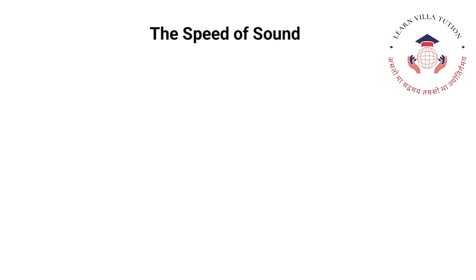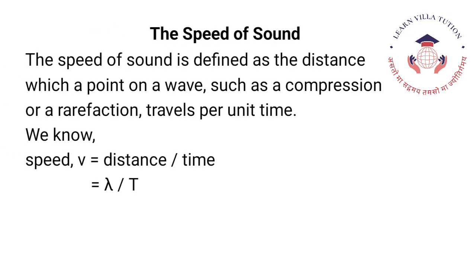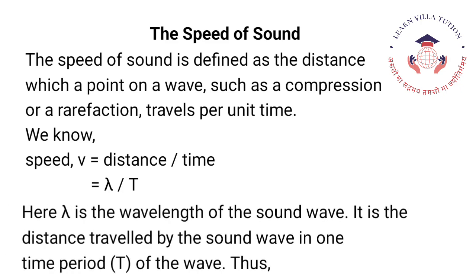The speed of sound. The speed of sound is defined as the distance which a point on a wave, such as a compression or a rarefaction, travels per unit time. We know speed, v, is equal to distance upon time, which is equal to λ upon T. Here λ is the wavelength of the sound wave. It is the distance traveled by the sound wave in one time period, T, of the wave.